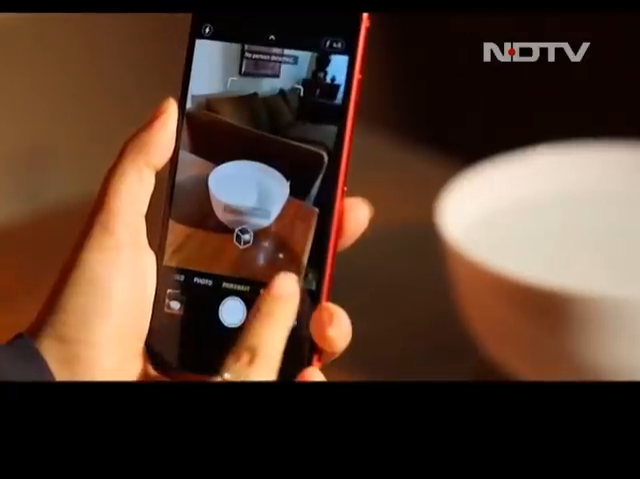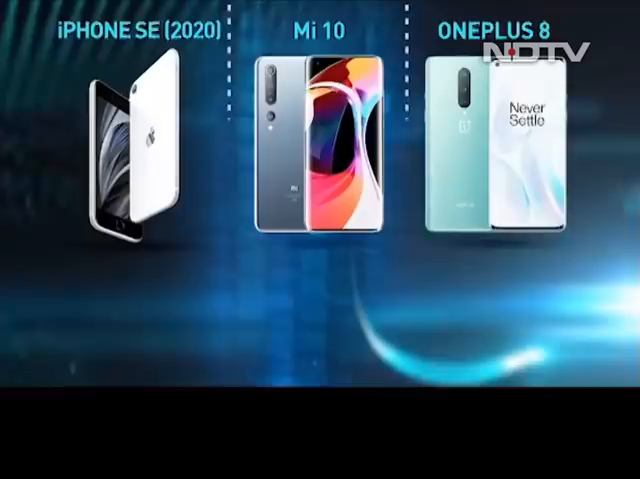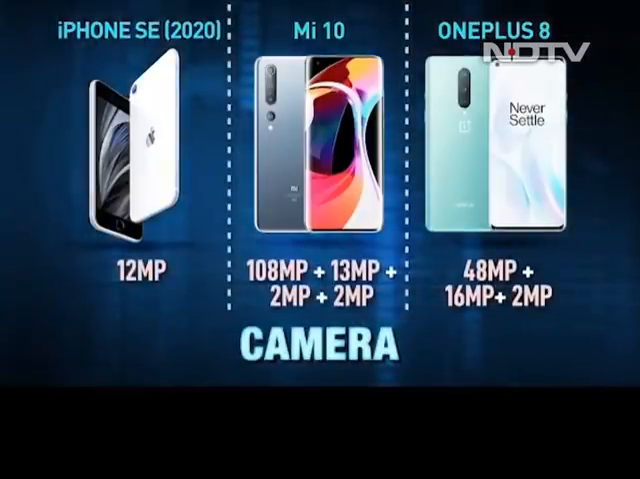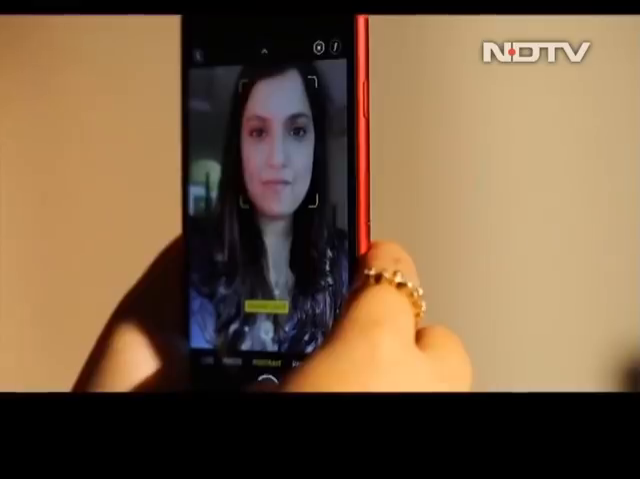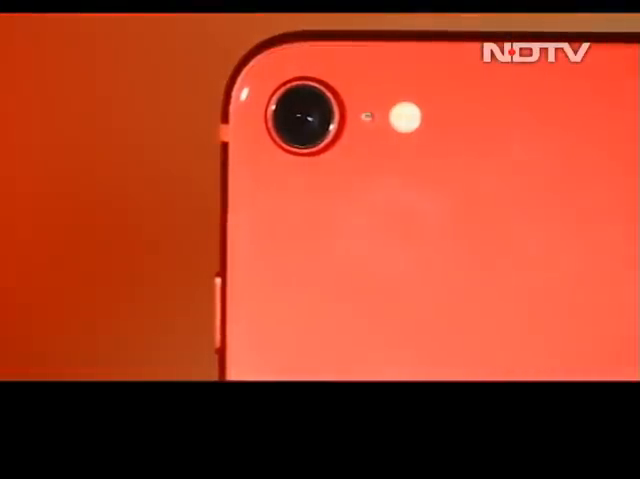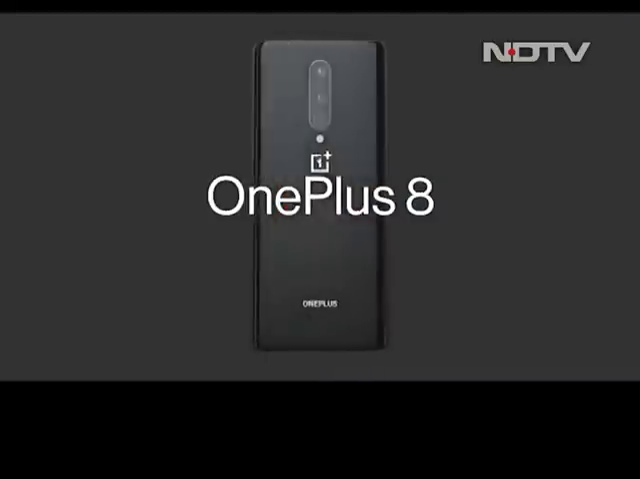The iPhone SE lacks the night mode while the other two own it. The same goes for the front camera. The Mi 10 has an advantage here, even though we like the portrait mode on the iPhone SE better. We will do a camera comparison in detail when we get the OnePlus 8 in hand.